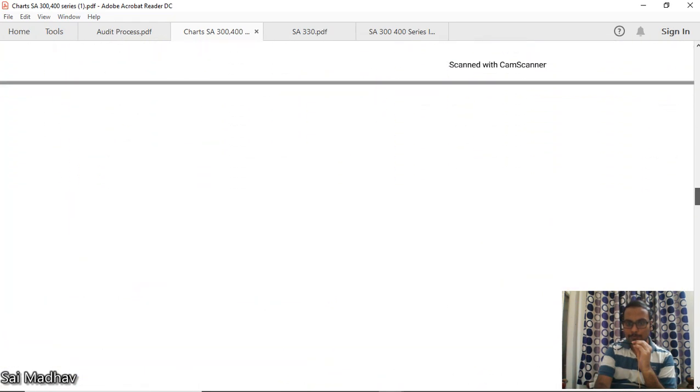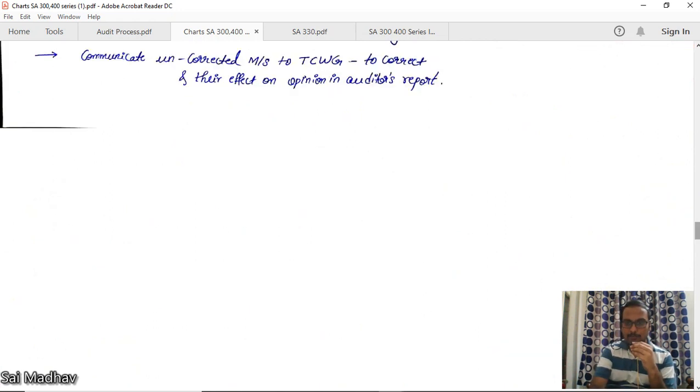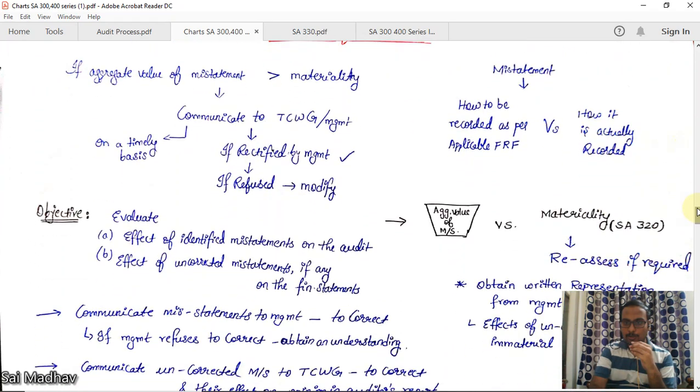Now, SA 450, evaluation of misstatements. First we have decided what materiality is, and we also know what the aggregate value of misstatements is, that is the bucket. Now we will compare this bucket with materiality. This is dealt with in SA 450. Now, what is a misstatement? Misstatement is the difference between these two: how it should be recorded as per the applicable financial reporting framework, versus how it is actually recorded. The difference is nothing but misstatement.